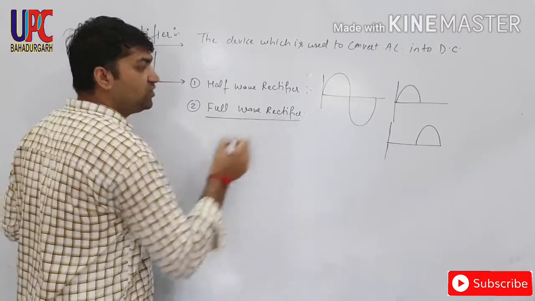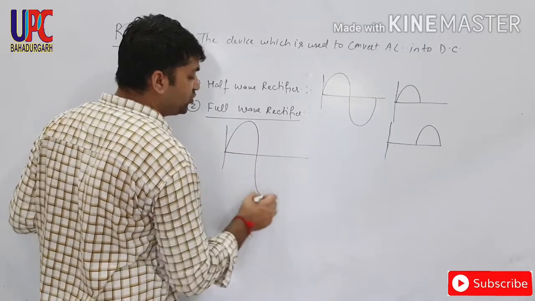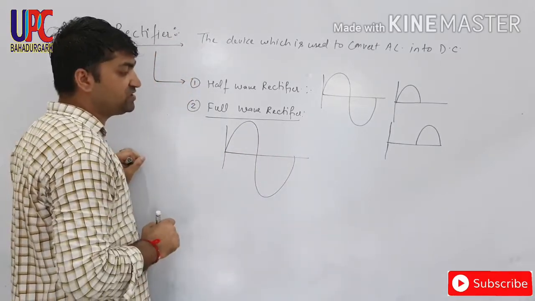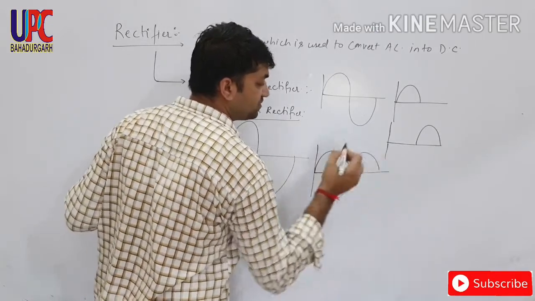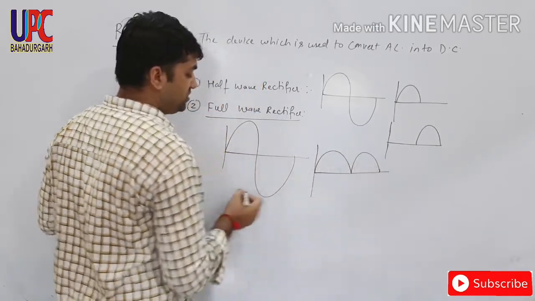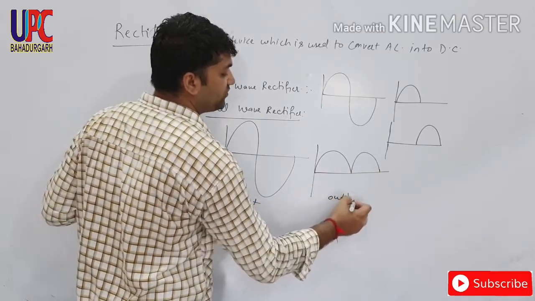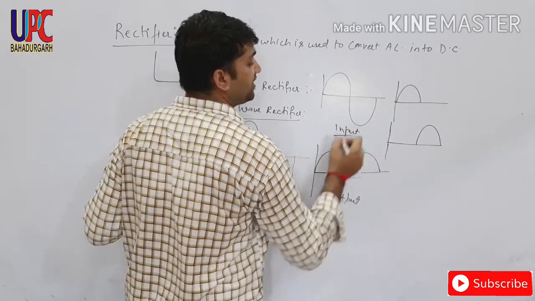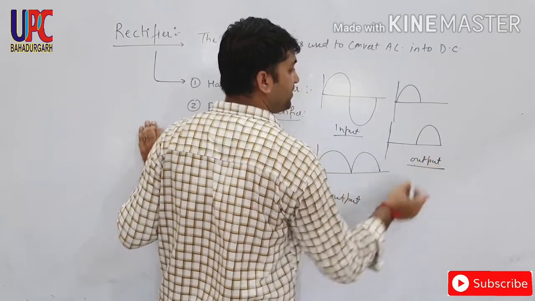But in case of full wave rectifier, if we provide input of full cycle of AC, then it will give output in such manner. This is input and this is output of full wave rectifier, and this is input of half wave rectifier and this is the output of half wave rectifier.